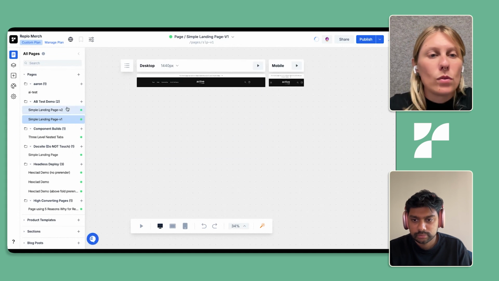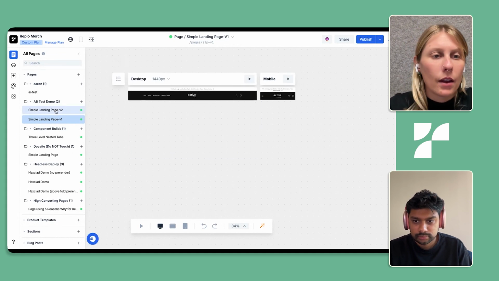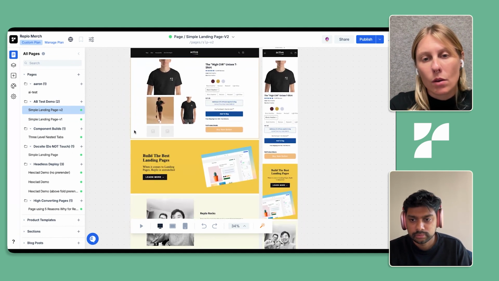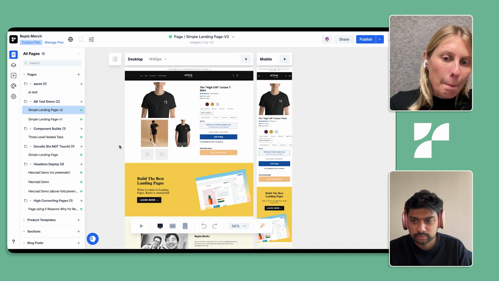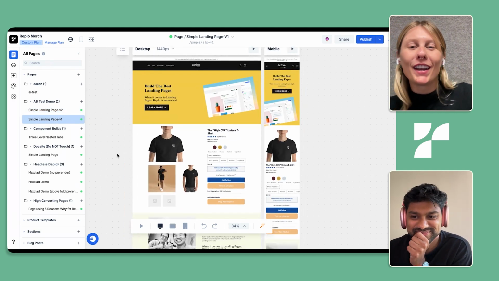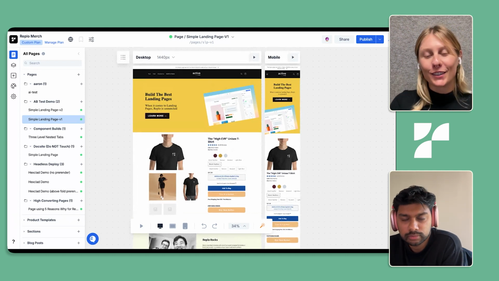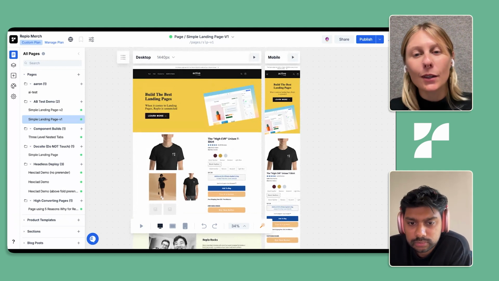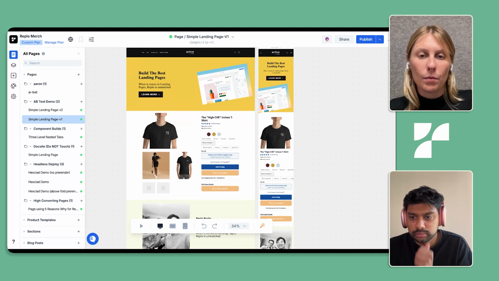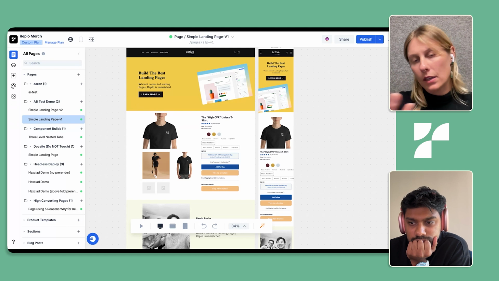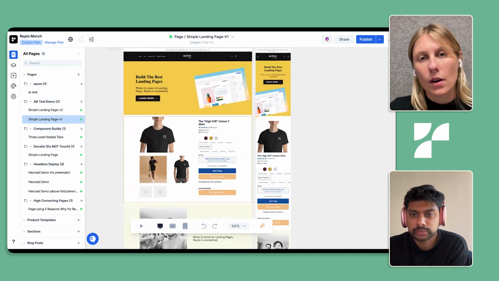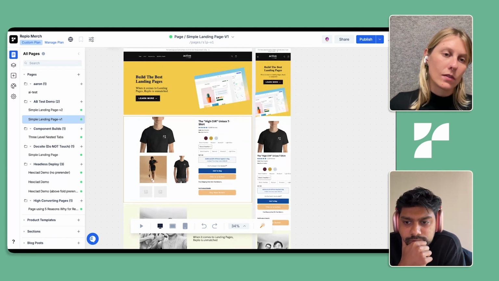At this point, maybe I'm using Clarity to do that, maybe I'm using a different tool. But let's say I come in here and I want to see what's the change that I want to make on this page. For example, this is my simple landing page V1, the page that I had launched and was getting traffic to. Ultimately, I want to see if my conversion rate might change if I move the buy box above this hero section. So I want to play around with order here, and see if that makes any difference on the conversion of this page specifically.